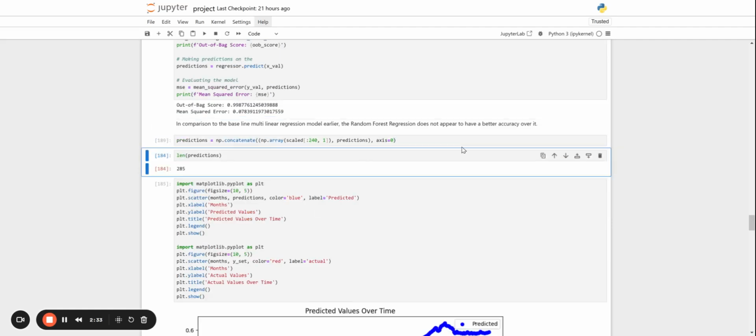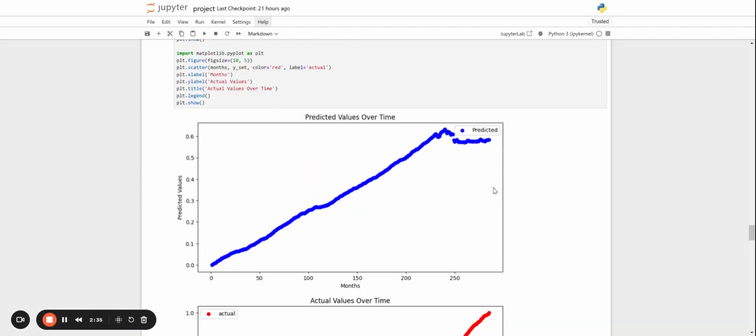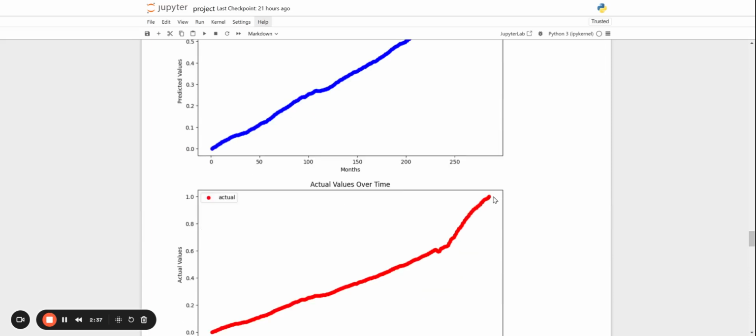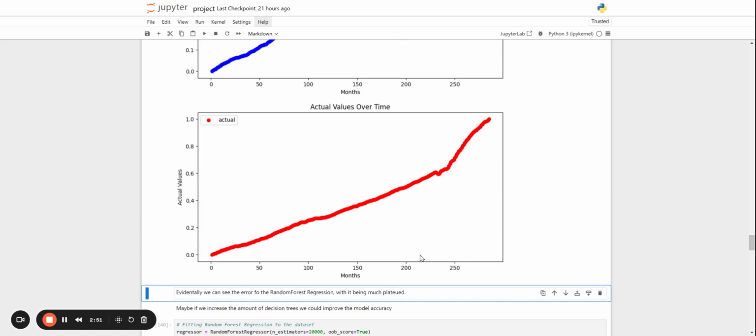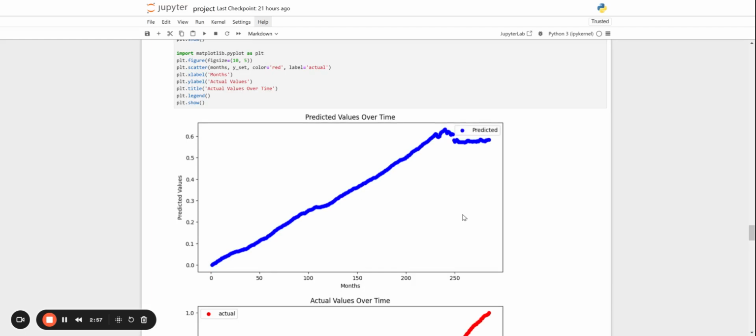So next, let's plot our results, and we can see here, if we take a look at this, our predicted values plateau in the range of 225 months and beyond. This compares to the actual values, which continue to trend upward. So what we can definitely tell is that our model is not getting the trend.